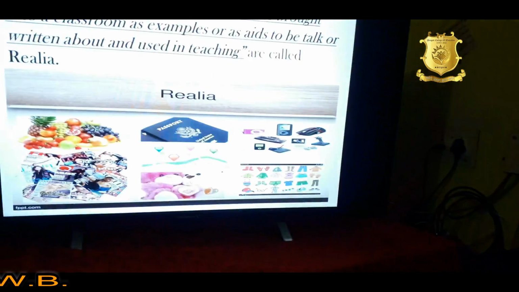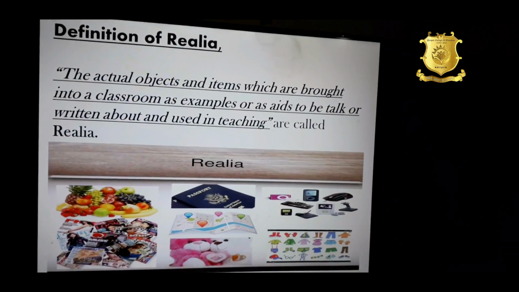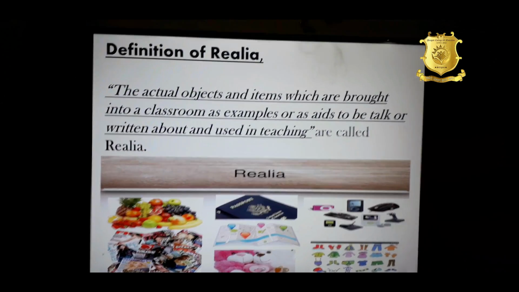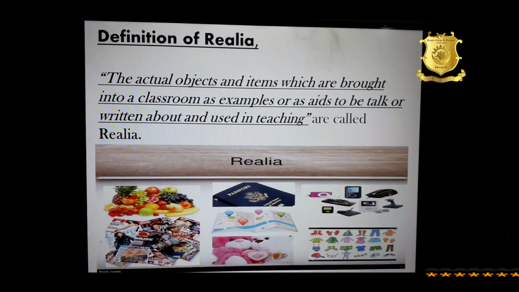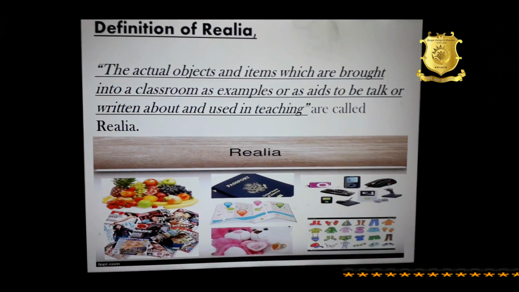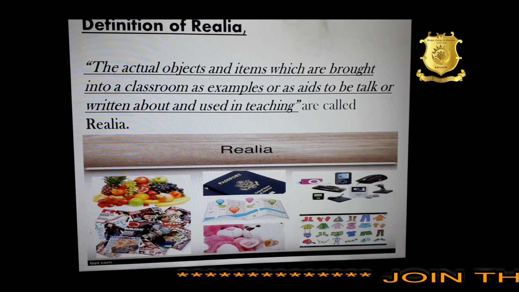The student can touch it, smell it and manipulate it. So, these are all real objects and we bring them as teaching aids. And this real object is called realia. So, realia are real things and we bring them as teaching aids in a classroom.